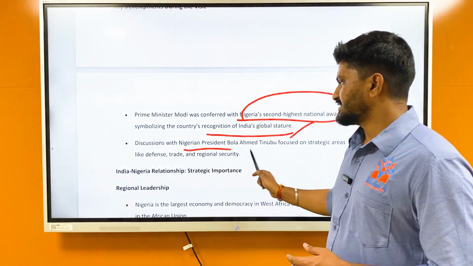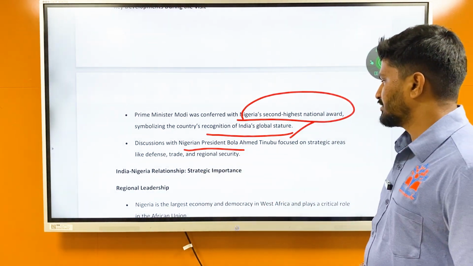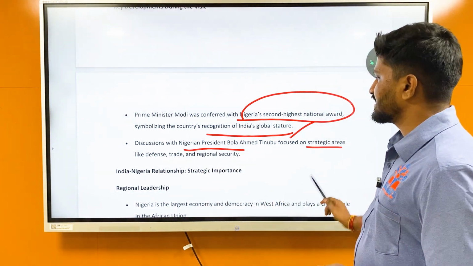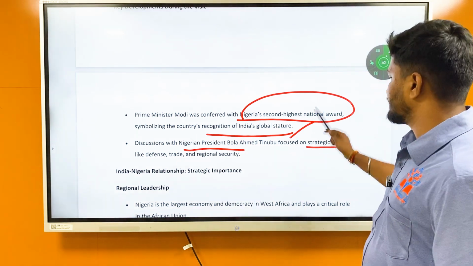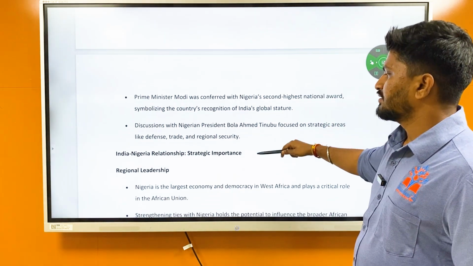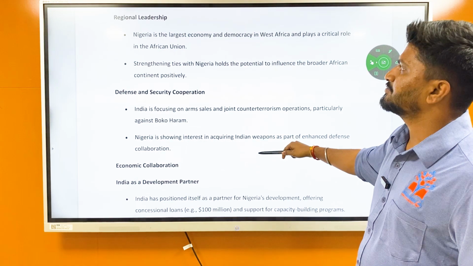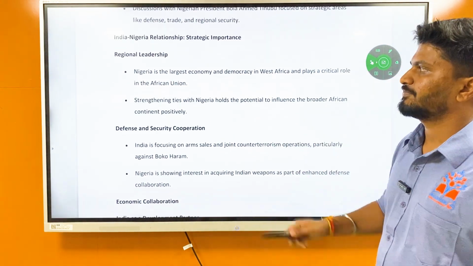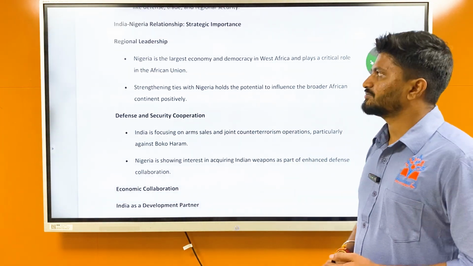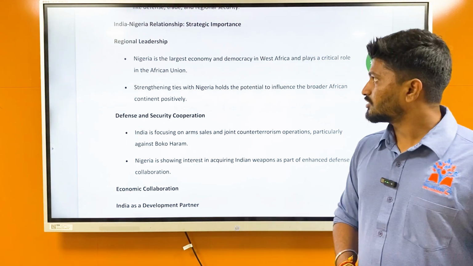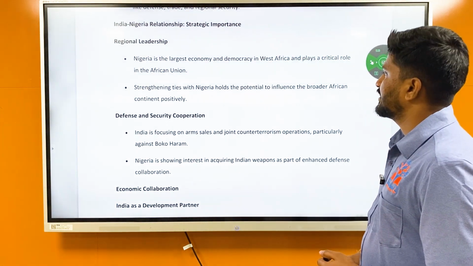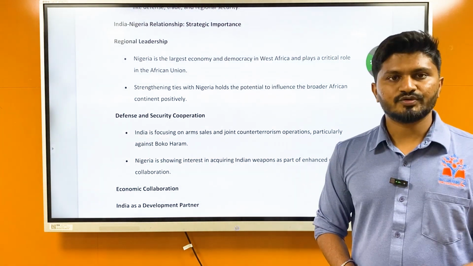The discussions with Nigeria's president, that is Bola Ahmed Tinubu, focused on strategic areas like defense, trade, and regional security. Then, India-Nigeria relationship and its strategic importance. First one is regional leadership. Nigeria is the largest economy and democracy in West Africa and plays a critical role in the African Union.